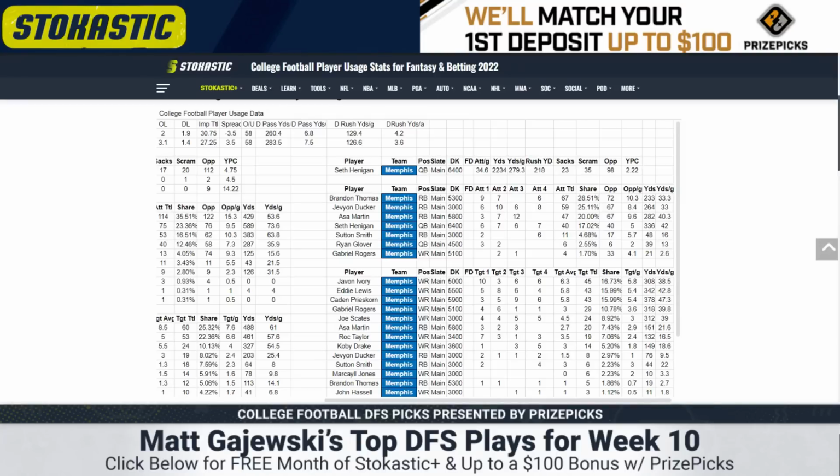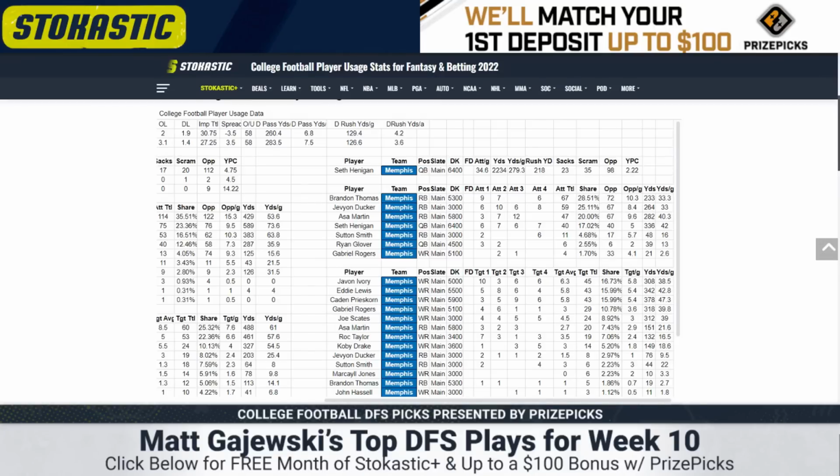The backfield's a 3-way timeshare, generally between Brandon Thomas, Jevion Ducker, Asa Martin. Asa Martin didn't play last game, so they did give some carries to Sutton Smith. Not sure what's going on there, but none of them get enough work to target. And the receiving room's been a disaster. They've changed up basically who their number 1 is. And I'll just give you the routes because, my goodness, it has been dreadful for this team. They're full experiment mode right now.